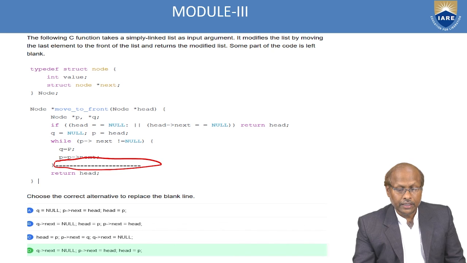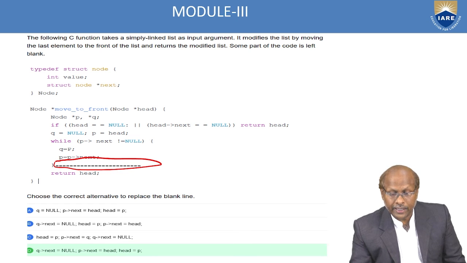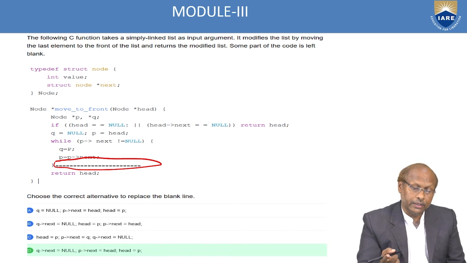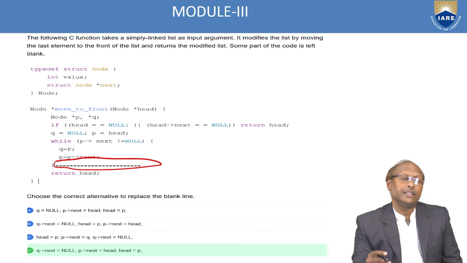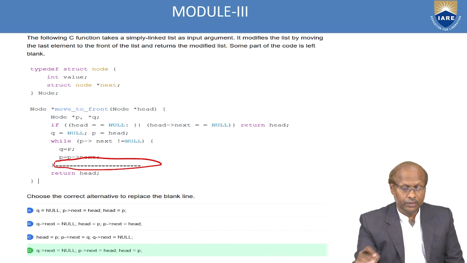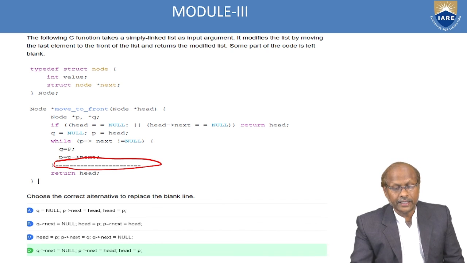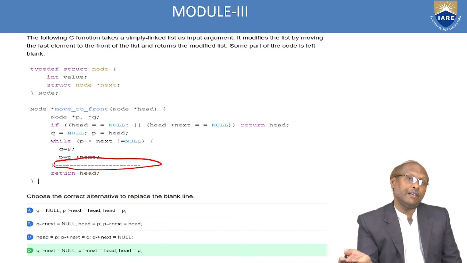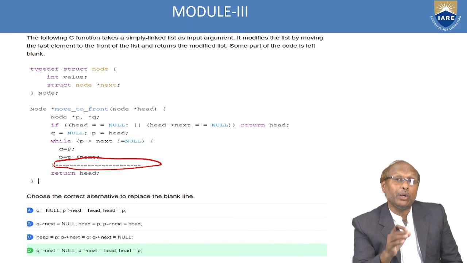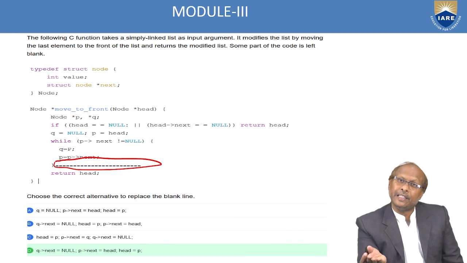The following C function takes a single linked list as an input argument. It modifies the list by moving the last element to the front. The last element's data you have to bring to the front of the list and return the modified list. After that it will return. So what statement would you write in the blank line so that it will work?